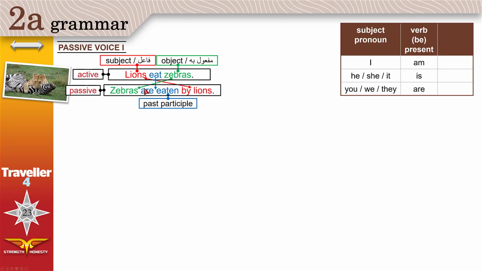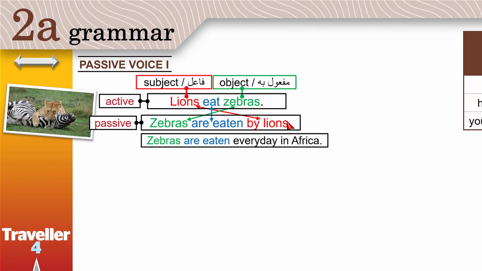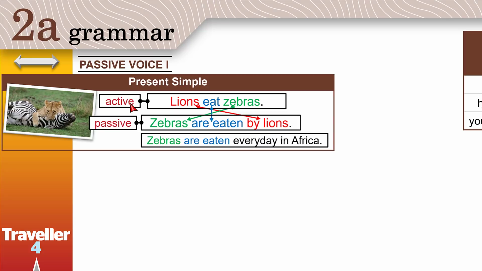And because the subject is not very important in passive, we can even just omit it. We can just say zebras are eaten every day in Africa, and people will automatically know that zebras are eaten by lions because actually everybody knows that. Or maybe it's not important to know what eats zebras. What is important is that you know that zebras are killed and eaten every day. Now these sentences, active and passive, are in the present simple.